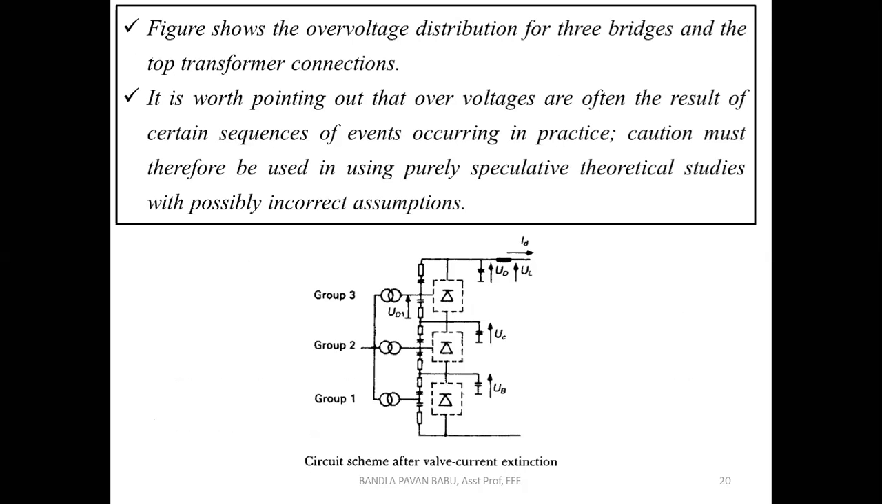Next, look at this figure. This figure shows the over voltage distribution of three bridges and the top transformer connections. Whatever points we have discussed earlier, we can see the pictorial representation here. The converter transformer is covered with some additional impedances we have created to avoid these switching surges, and of course these converter transformers will have the leakage reactance. After this we can see the converter unit. This is considered one unit, with three series connected bridges; let us consider them as group 1, group 2, and group 3.